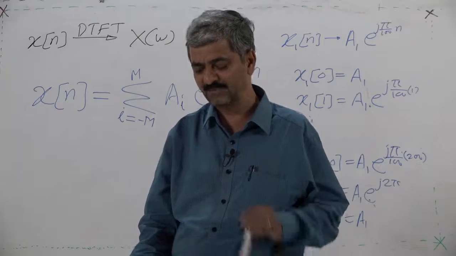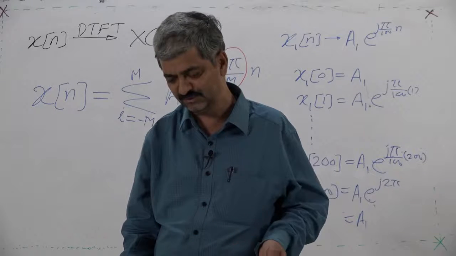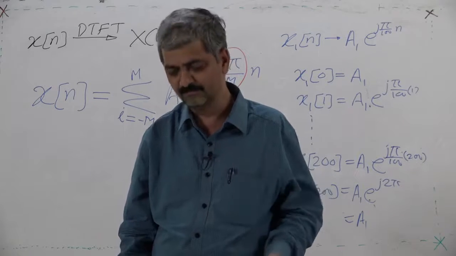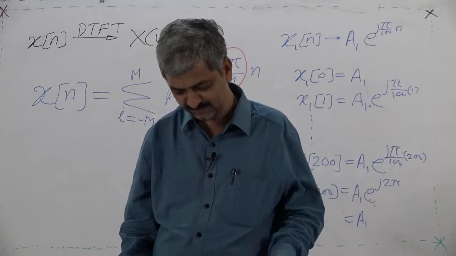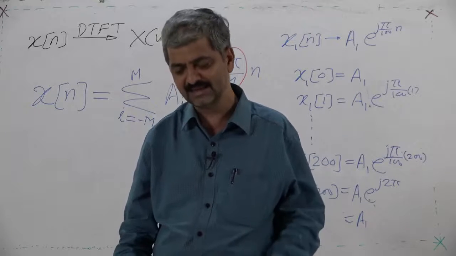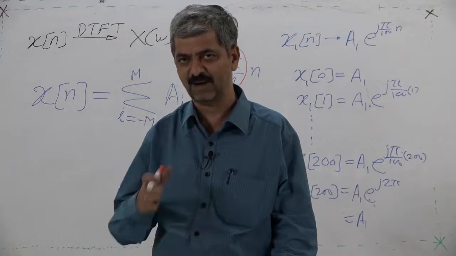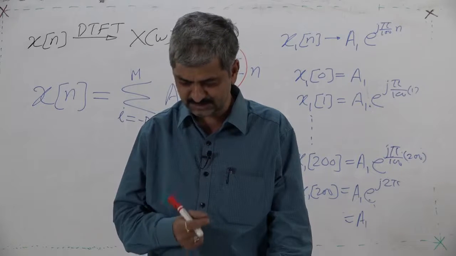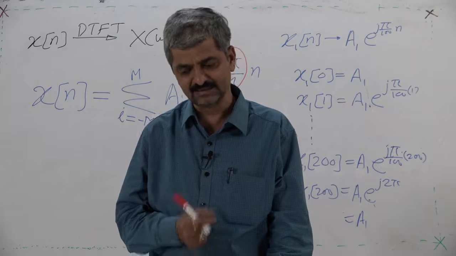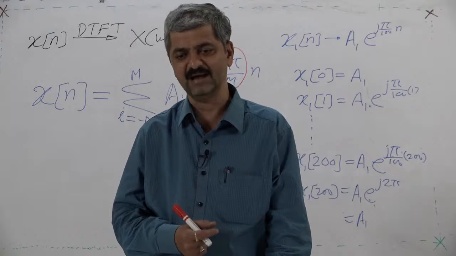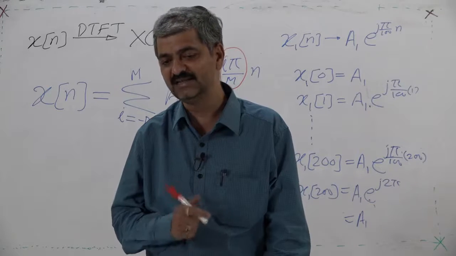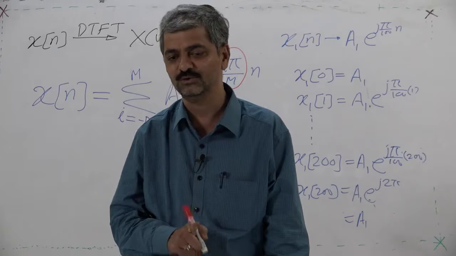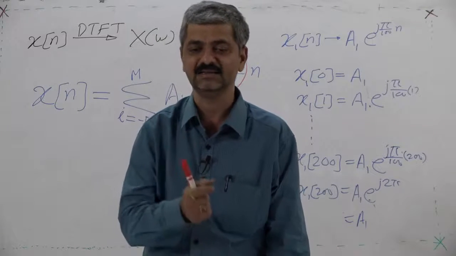We can start with m equal to 1, then m equal to 2, m equal to 3, m equal to 4. So the angular speeds are pi by 4, pi by 5, pi by 6, pi by 100, pi by 1000, and because they are integral divisors of pi, they are going to repeat after that number.